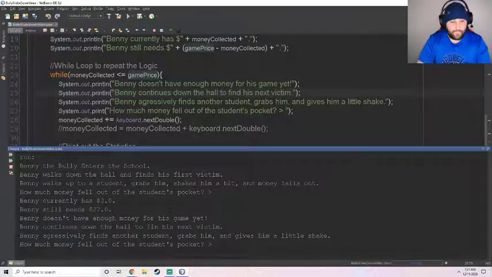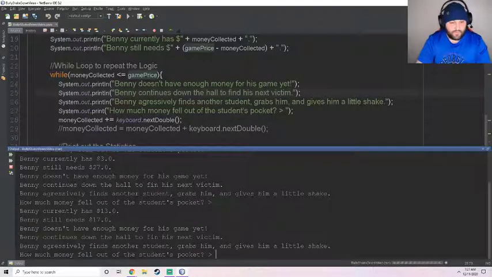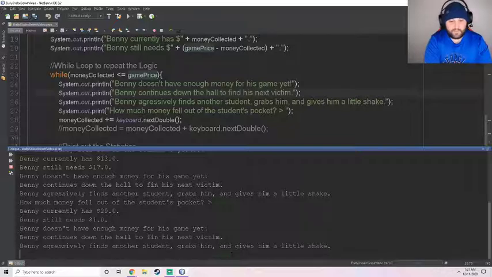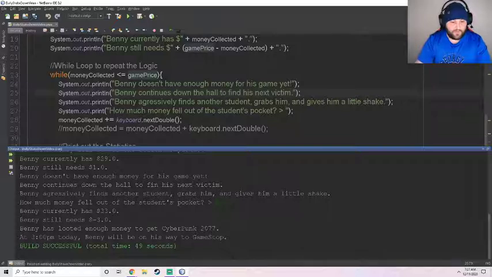All right. Benny aggressively finds another student, grabs him, and gives him a little shake. How much money fell out? All right, $10 this time. So now we have 13, needs 17. So next kid gives him 16. He's a buck short, then he gets $4. So Benny still needs -3, so we're good. He goes and gets his game.